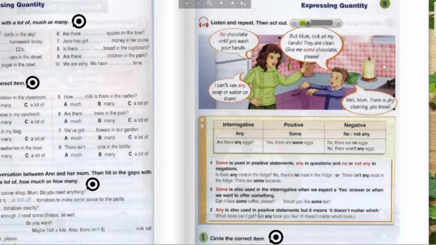Then act out. No chocolate until you wash your hands. But, Mum, look at my hands. They are clean. Give me some chocolate, please. I can't see any soap or water on them. Well, Mum, there is dry cleaning, you know.